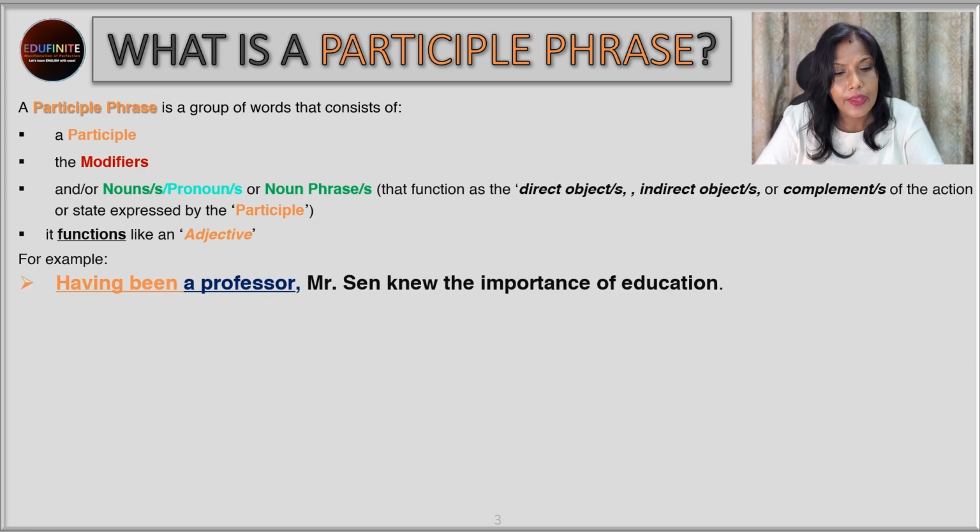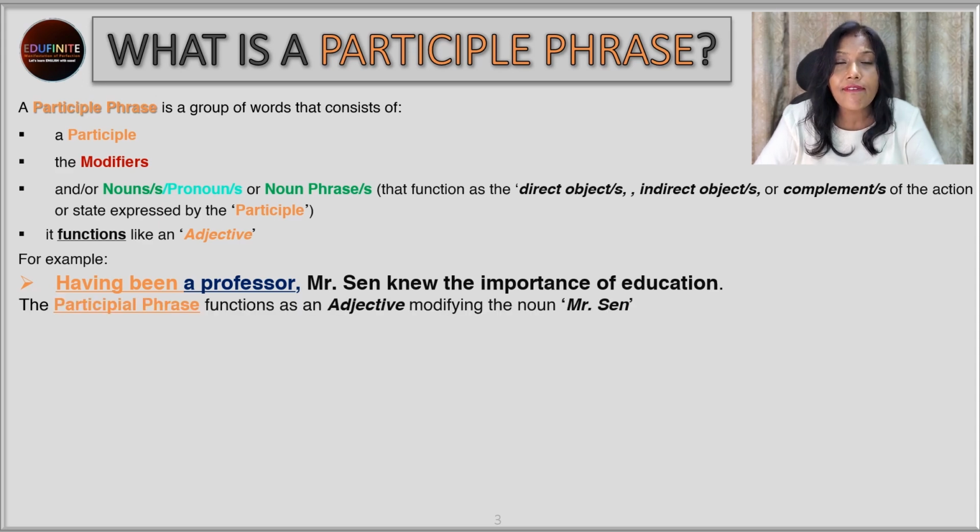The next one. Having been a professor, Mr. Sen knew the importance of education. Over here, having been a professor is the participle phrase and it functions as an adjective. Why? Because it is modifying the noun Mr. Sen. It is telling us more about Mr. Sen, what Mr. Sen had been. He has been a professor.